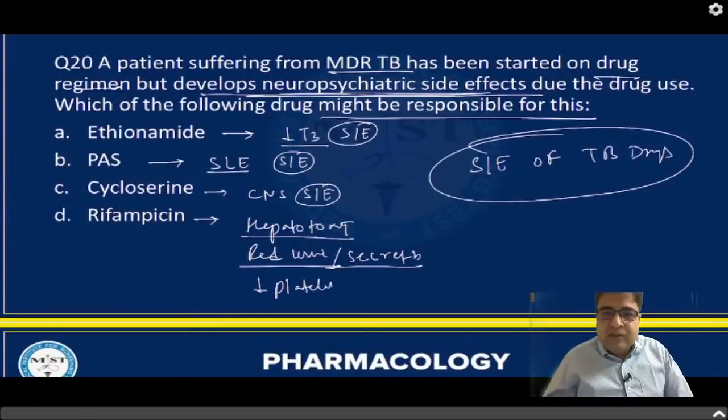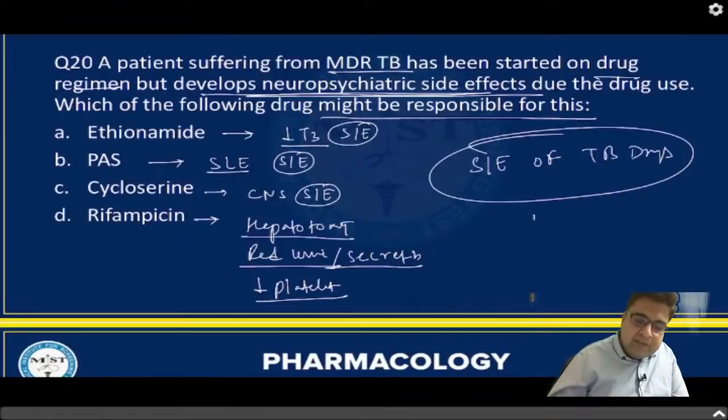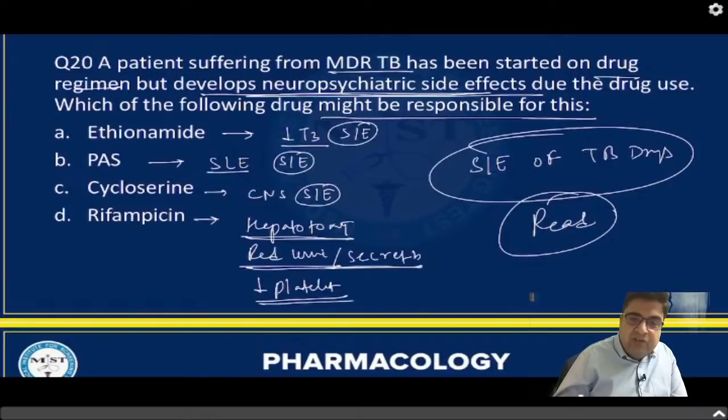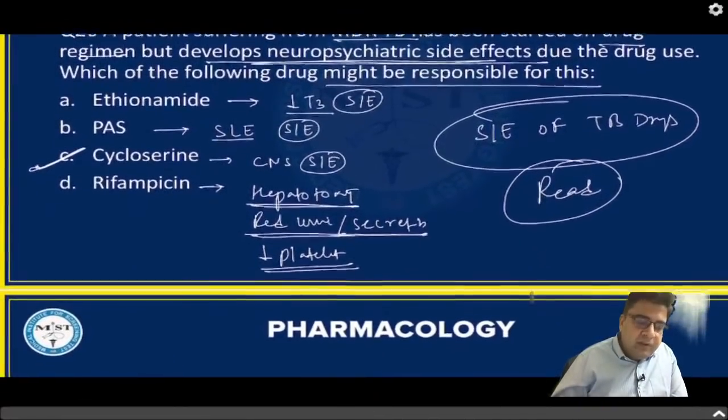So this question is based on side effects of TB. We have discussed these side effects of TB drugs in detail already. So read this topic in detail. In this case, the best answer is cycloserine. Cycloserine is a drug which can cause CNS side effects. Question number 21.